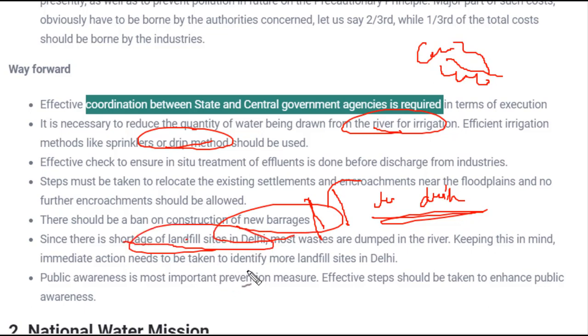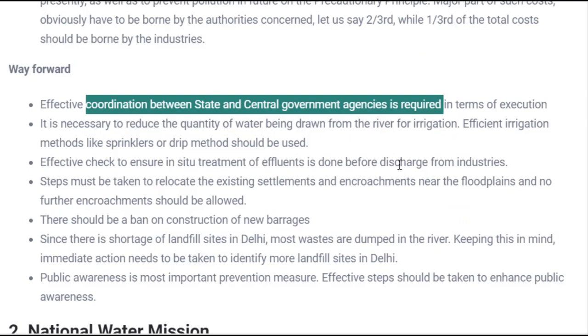And the landfill in Delhi has to be removed from near the river. That means near the river, the waste could not be dumped. Okay, so that's all about the Yamuna Action Plan. Next is the National Water Mission.